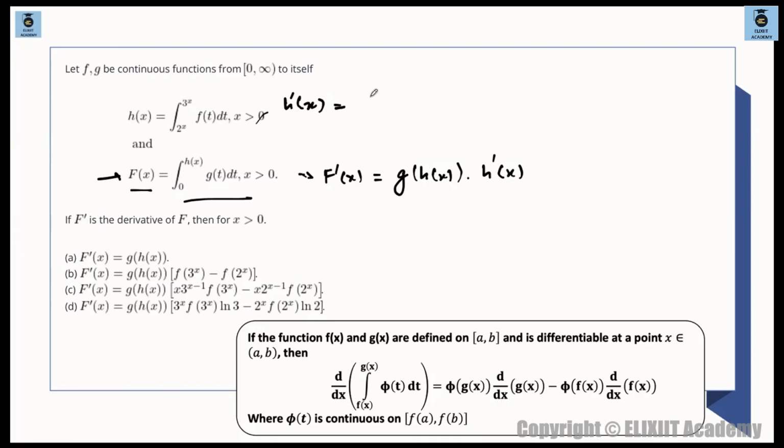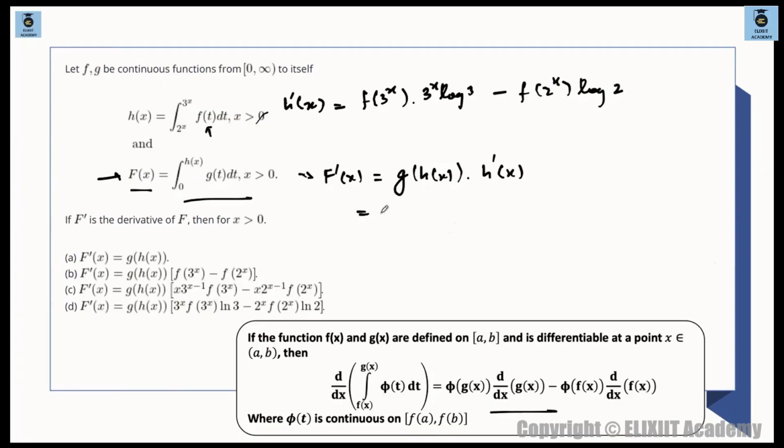So what will happen? This will become f of the upper limit, which is 3 raised to the power of x. The variable will be replaced by this upper limit, f of 3 raised to the power of x. That is what the rule says here. Into differentiation of 3 raised to the power of x, which is 3 raised to the power of x log 3, and minus f of 2 raised to the power of x into log of 2. That's how we differentiate the derivative. Yes, that's all, and we are done.